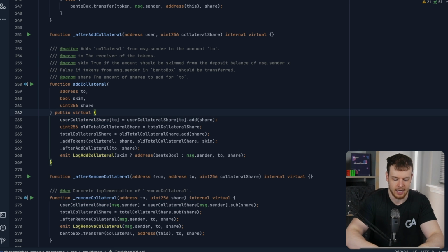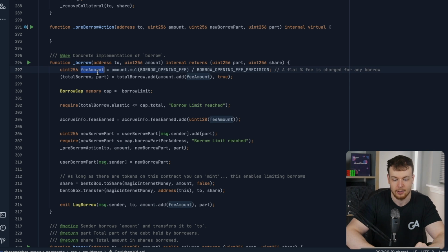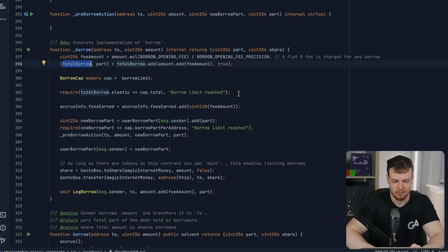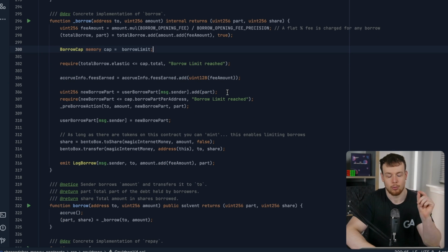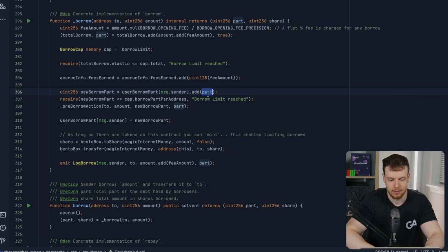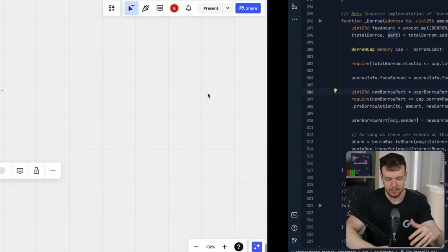So let's look at the function borrow. Right here we can hop into _borrow. The important things happening here: first of all, I'm providing an amount. We're calculating a fee, just a hard borrowing fee. And then we're adding to the total borrow, incrementing the total amount borrowed on the contract and validating it against a cap. And then importantly, right here, we're tracking the user borrow part. We're adding the part. So again, the part is like a share amount, right?